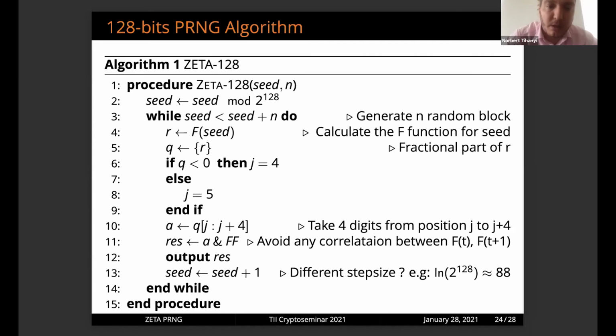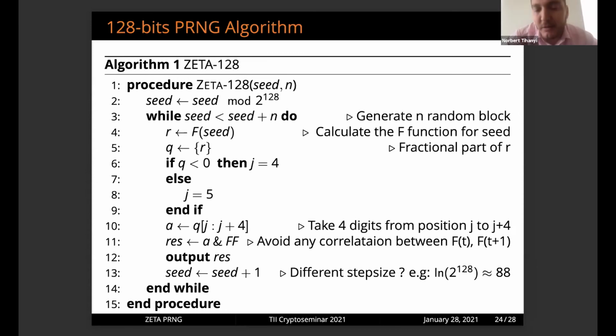However, maybe in the future somebody connecting the zeta function will find some interesting distribution among the prime numbers, and it would be totally useless. However, assuming the Riemann hypothesis, this is a really hard problem to do. And you can see the last line, line 13, we are just incrementing the seed by 1.